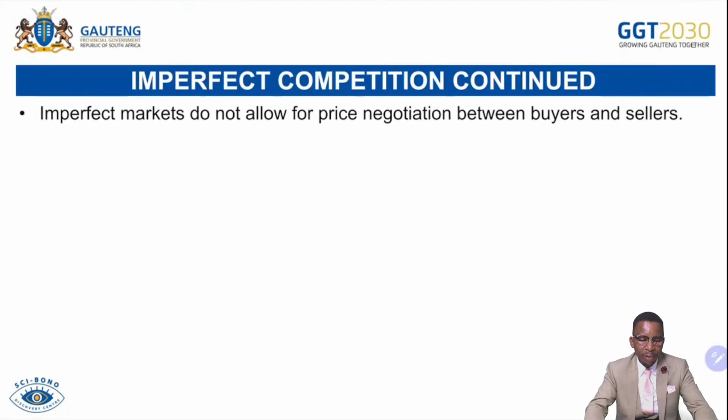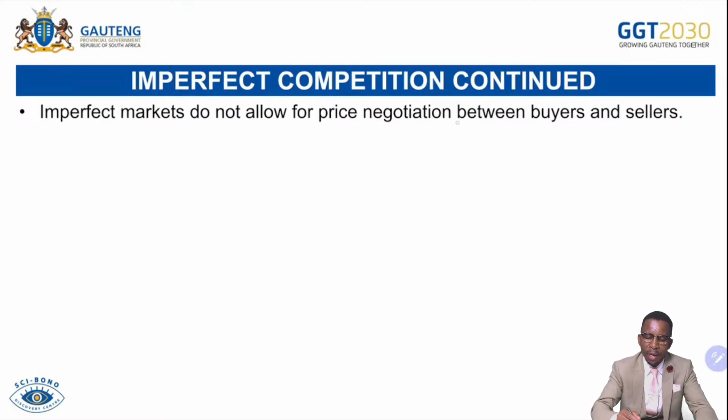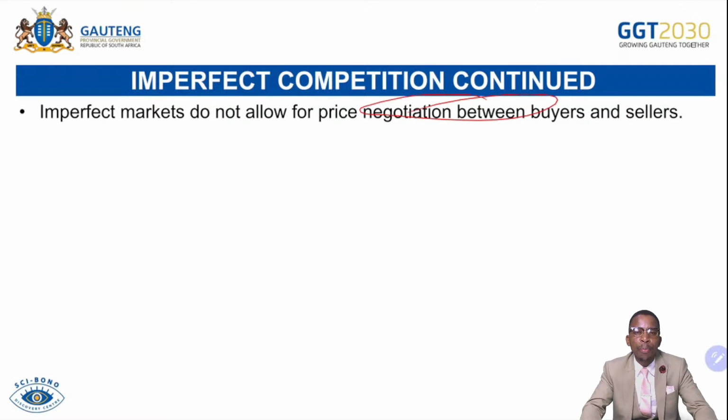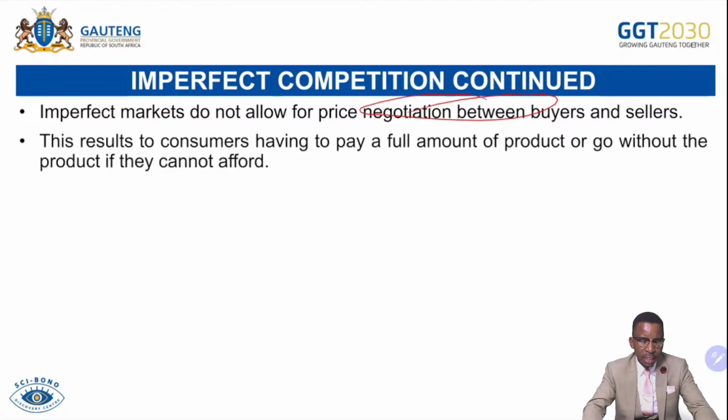We continue. Imperfect markets do not allow for price negotiation between buyers and sellers. So the consumer will go without the product if he or she cannot afford it. For that reason, people will not be satisfied by the product. If they cannot afford it, they cannot obtain it. This results in consumers having to pay the full amount for the product or go without it.